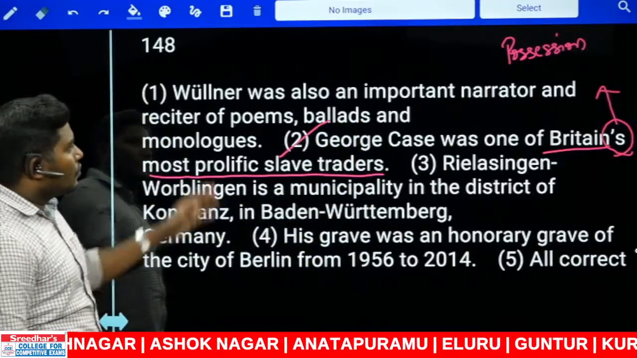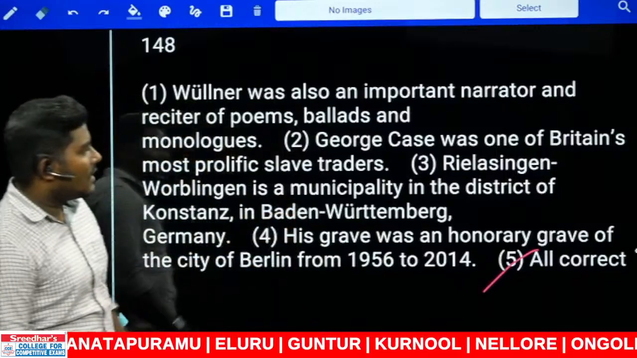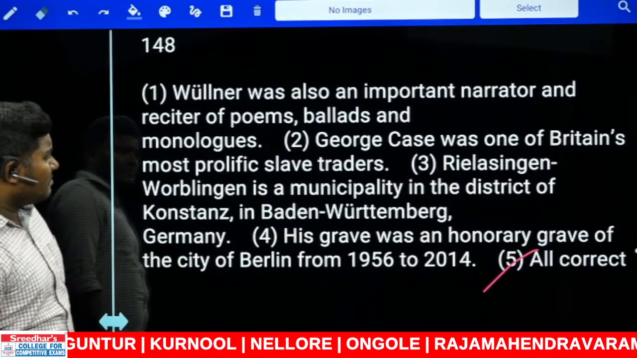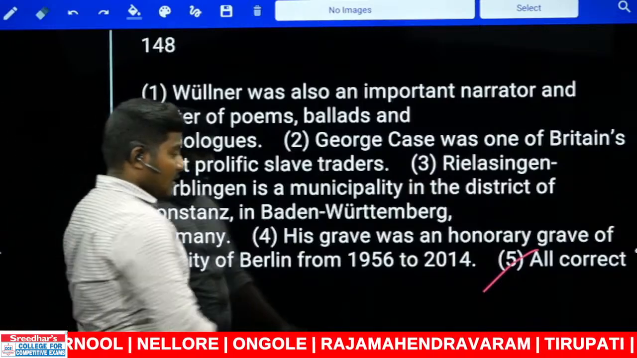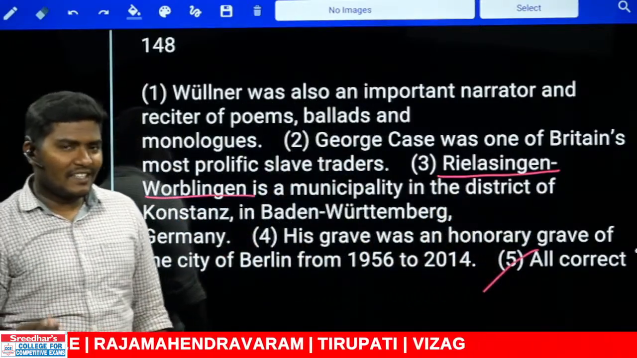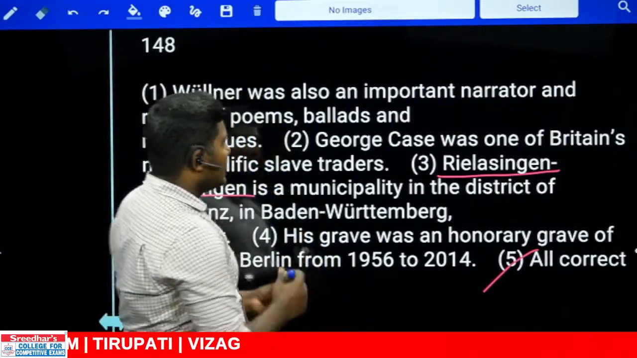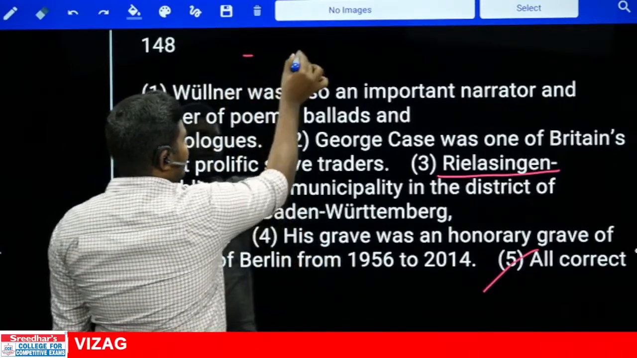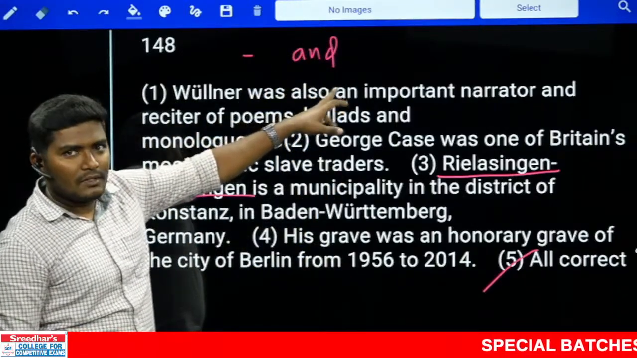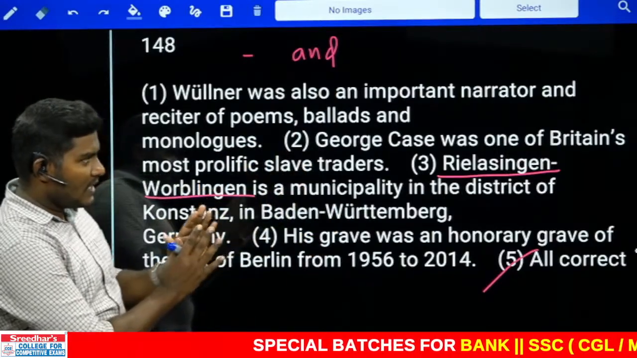Look at the third one. If two sentences are fine, you can obviously go for the fifth one, right? But let us finalize with the another one. Relangsingen, Woblingen is a municipality. Oh my god, very difficult to pronounce, but look at this. You need to be very careful here in this case because look at this. There is difference between this and this. This and this. There is a lot of difference. Otherwise, you will make a mistake. Look at this very carefully.